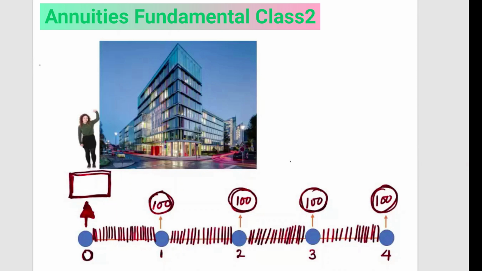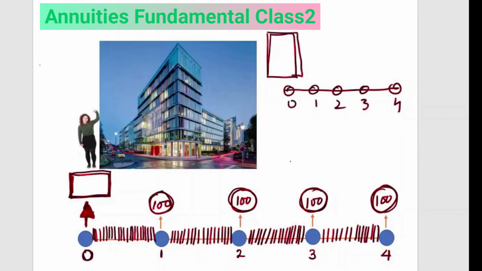In other words, if there is another company, they say, no, you join our company, and this is a project for 4 years and we'll pay you once a year. Which one will you accept, this one or this one? Suppose here they say we'll pay you 350. Here they say we'll pay 100 at the end of each year. This is a 4-year project and you get payment once a year at the end of each year, and in the former case, 350 only once. Which one is preferable? First case. Yeah, you have to find the present value.